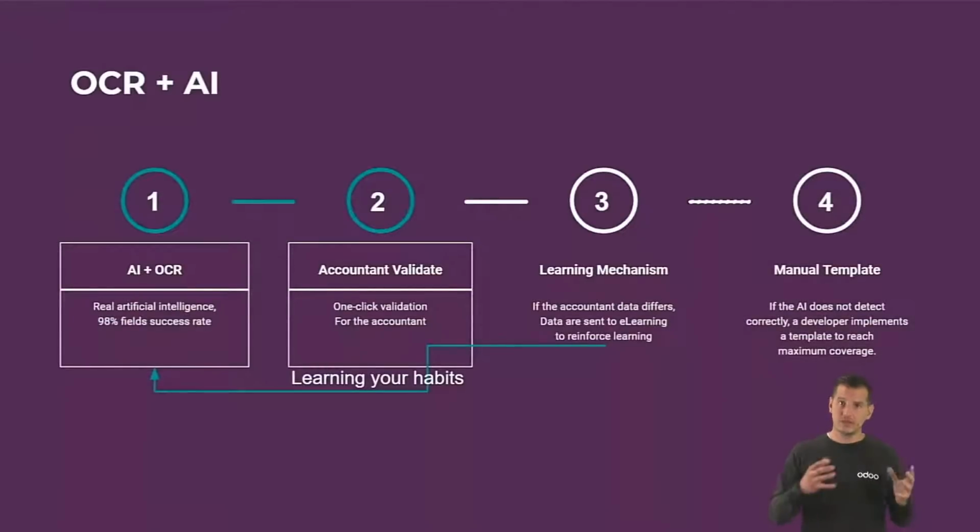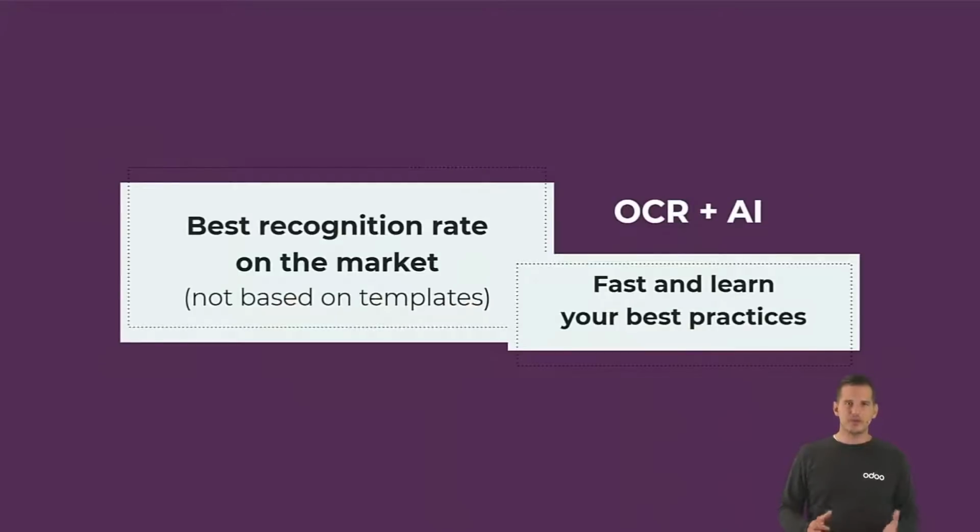And if the algorithm was not good enough, it means that it will not be good enough for the moment. In that case, we trigger a ticket with our developers and they will create a template, especially for that supplier, so that the template will take over from the algorithm and we're sure that all the information is correct. So we have the best recognition rate on the market for the moment, not even taking into account the different templates. And the OCR combined with the artificial intelligence makes it very fast to process vendor bills, and it will learn from your best practices.